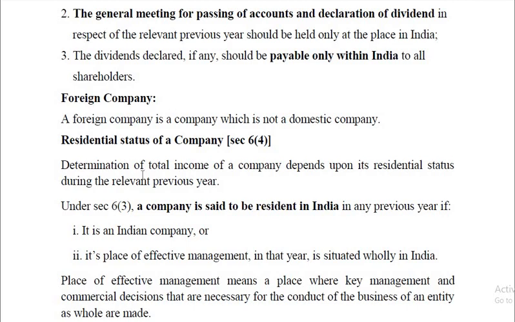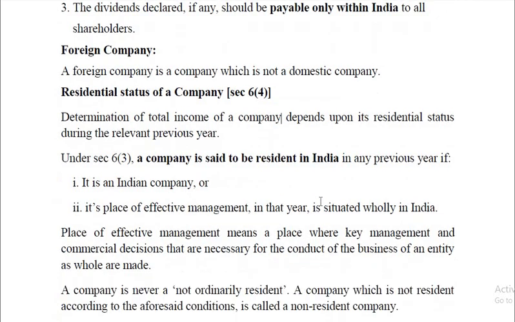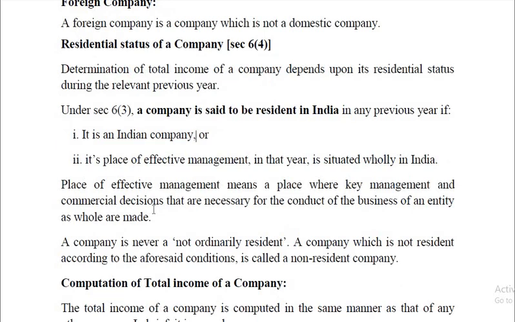Let us see. Determination of total income of a company depends upon its residential status during the relevant previous year. A company is said to be resident in India in any previous year if it's an Indian company. Secondly, its place of effective management in that year is situated wholly in India, entirely in India. What is that place of effective management?